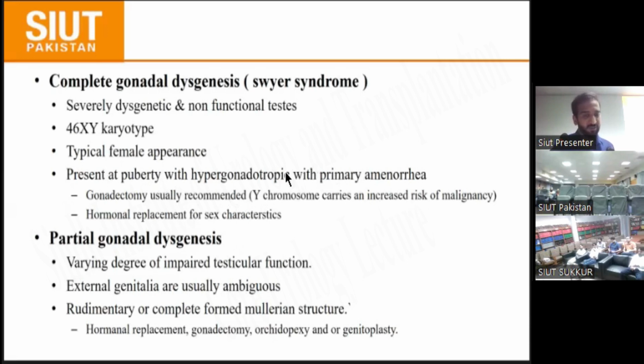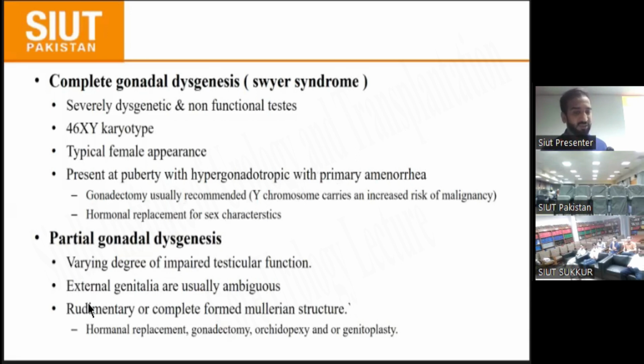Most of the patients are born with a female appearance, but when they reach puberty, primary amenorrhea is present. Then investigation is done, and we see a 46,XY karyotype, though the patient was typically born as female. Then we mostly go for gonadectomy, because the patient has a Y chromosome, which always carries a risk of malignancy. And we also go for hormone replacement.